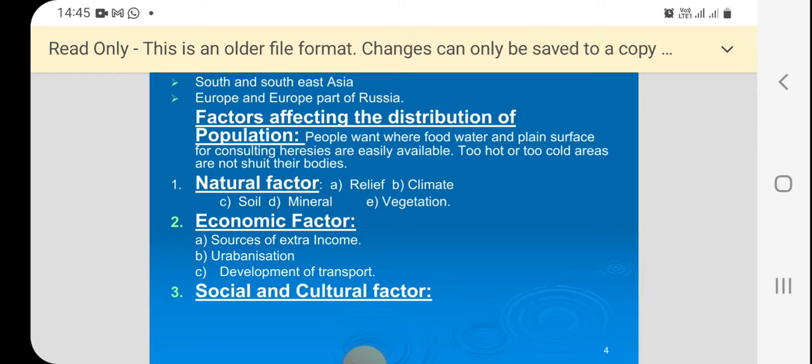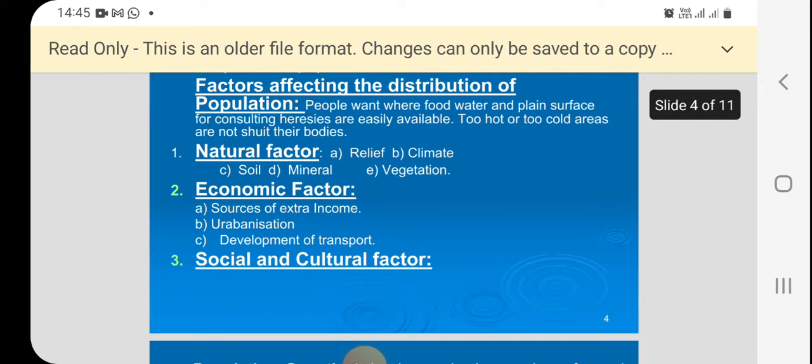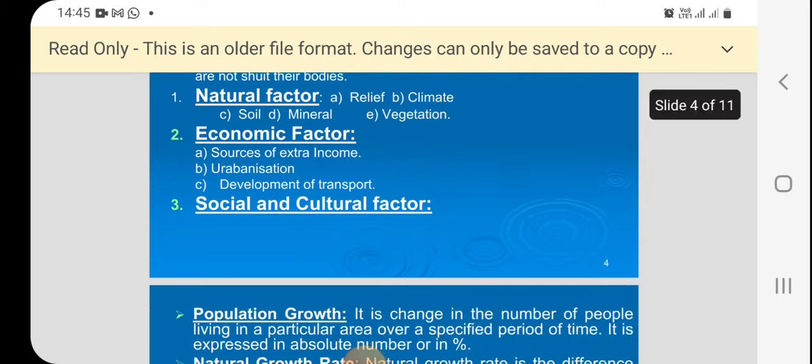Wherever there is fertile soil, which is important for agricultural activity, you can find high density. Where there is richness of minerals, you can find development of industry, which can provide large scale employment opportunity, so naturally that area has high density. Wherever there are forest areas, naturally that area has very low density of population.